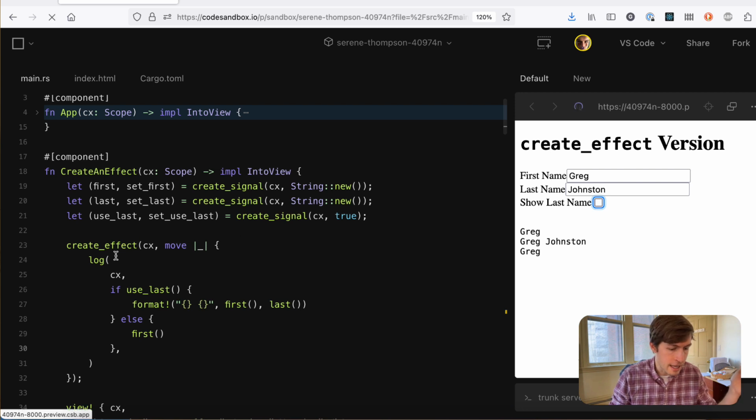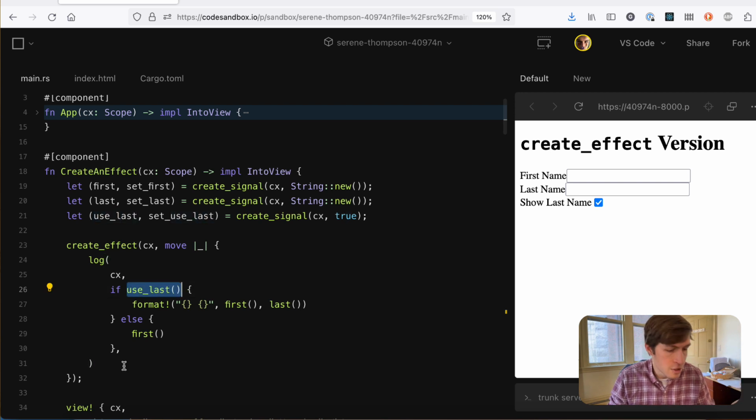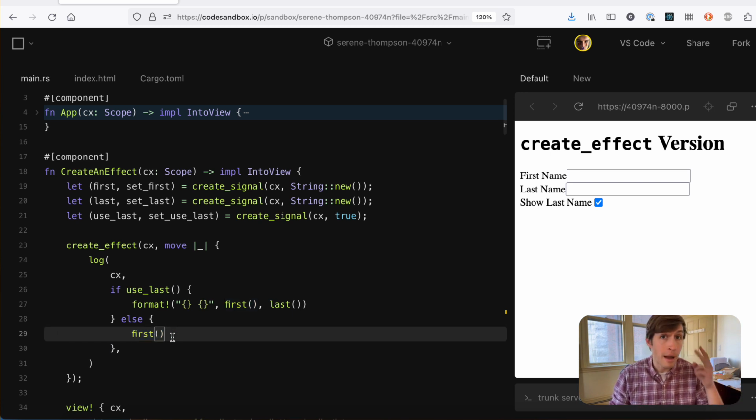It ran the effect again. It hit if useLast, and it was false this time. So it went to the else branch, and it accessed first. So now my effect is only subscribed to two things, because it's cleared out those three dependencies on useLast, first, and last, and it's resubscribed to useLast. It goes to this branch, and it resubscribes to first.